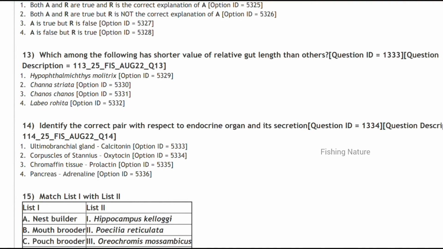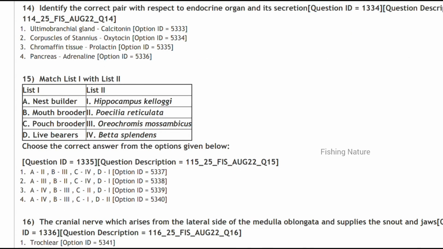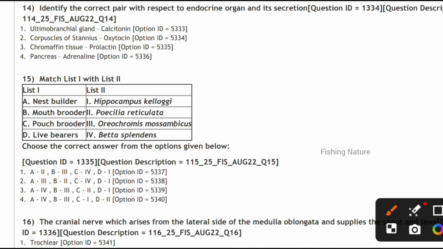Which among the following has a shorter value of relative gut length than others? It is Channa striata. Next, identify the correct pair with respect to the endocrine organ and its secretion: the ultimobranchial gland, calcitonin. Next, match list 1 and 2 they are asking. Nest builder is Betta splendens. So option 4, A4 and B3. Next, C pouch brooder is the Hippocampus kelloggi. So option D is correct.